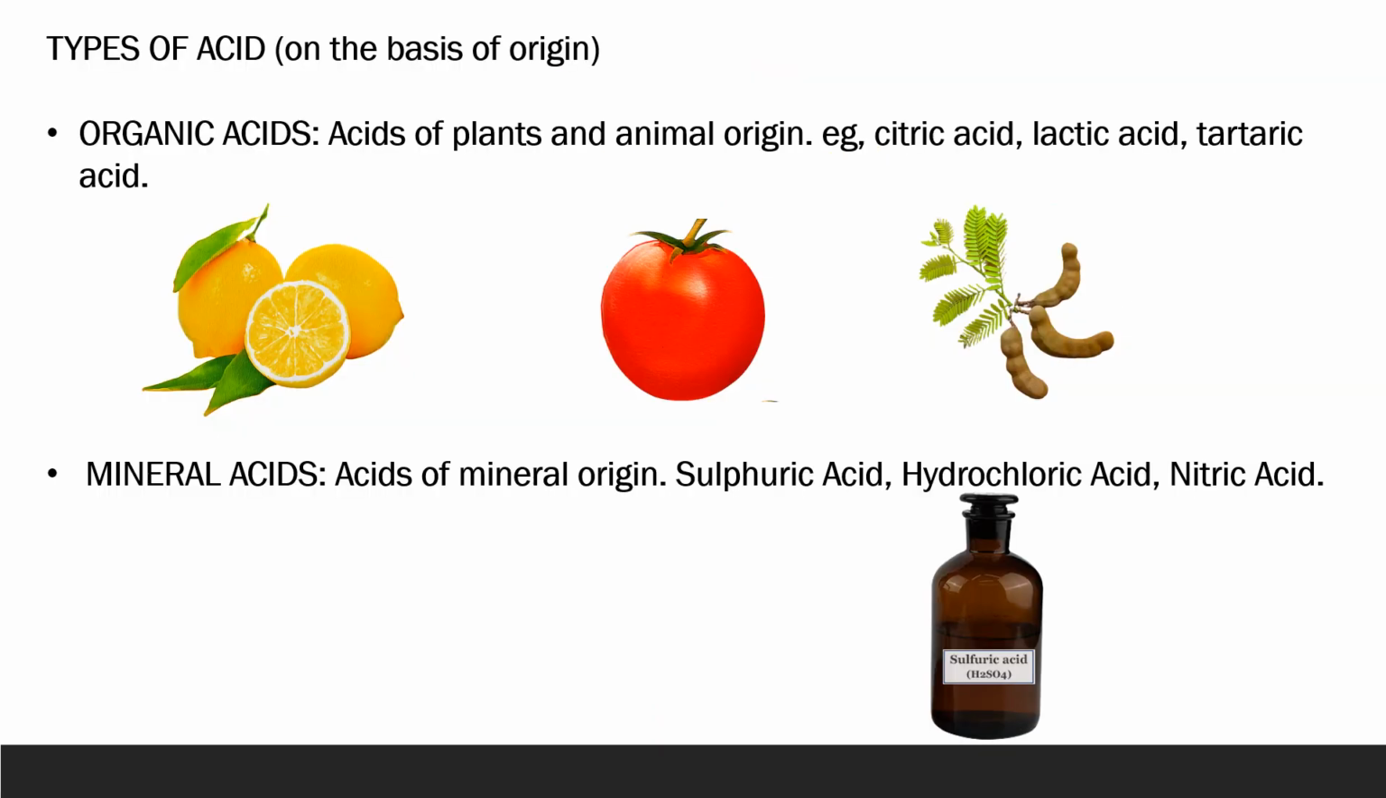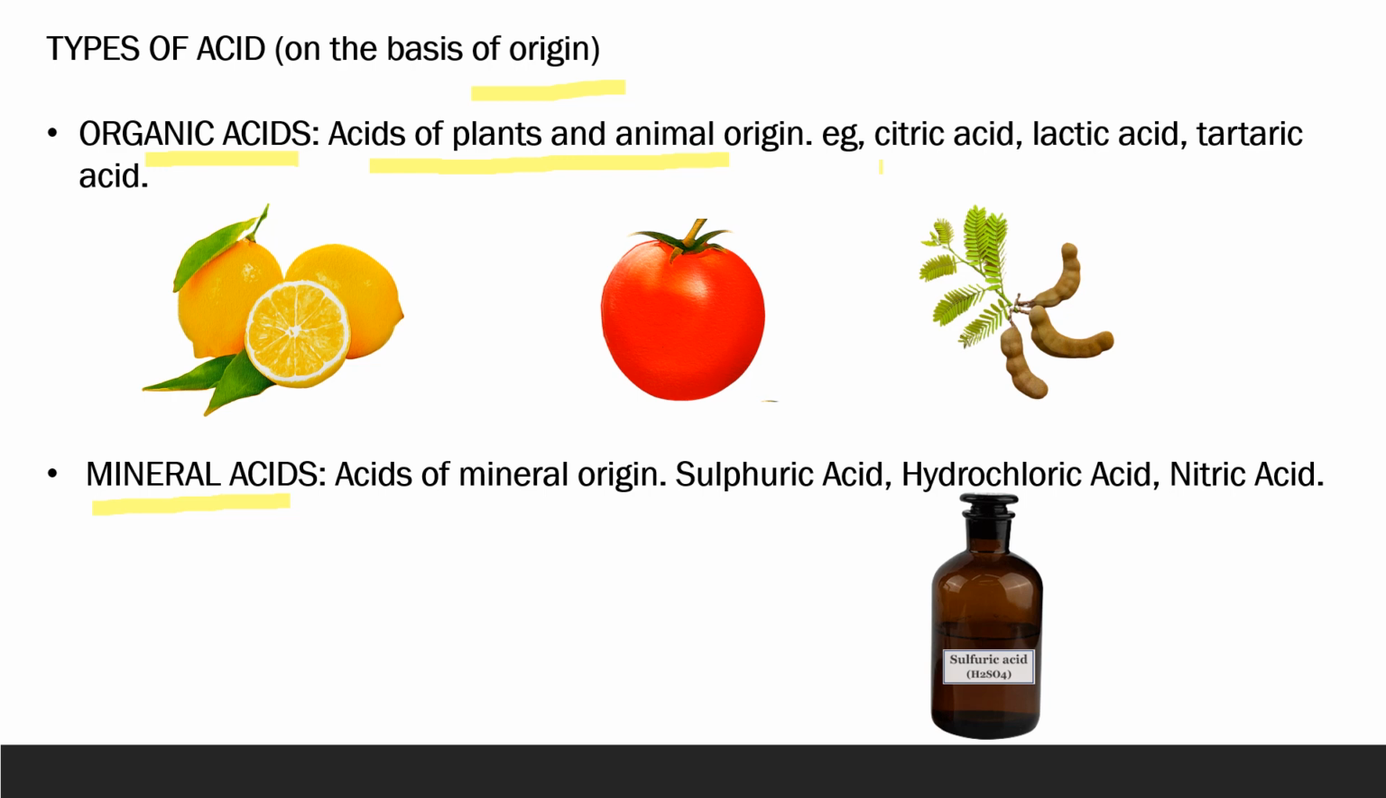Let's see how we can categorize acids. Acids can be categorized on different bases. For example, on the basis of origin, acids can be of two types, organic acids and mineral acids. Organic acids get their name from their origin, which is plant or animal origin. Basically, they are naturally found in different fruits and vegetables.